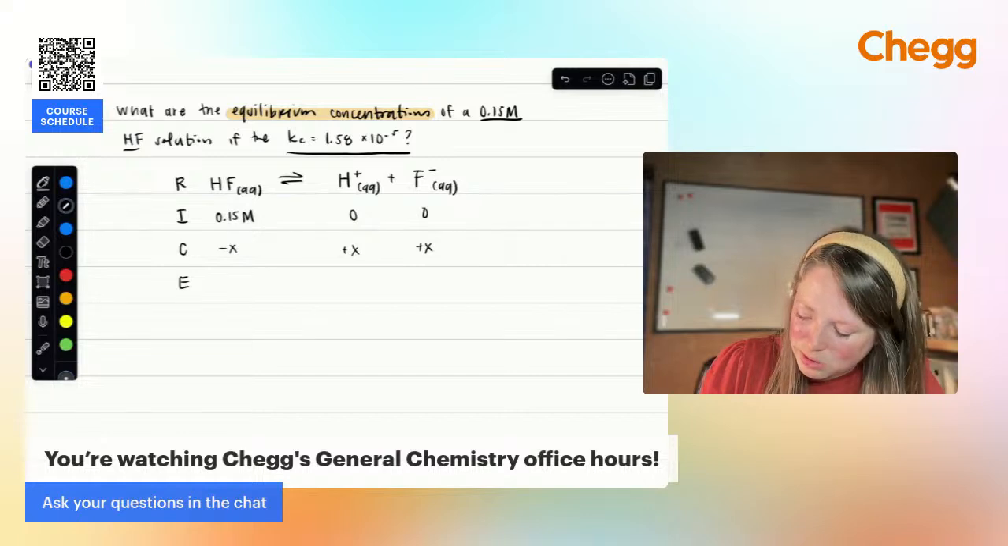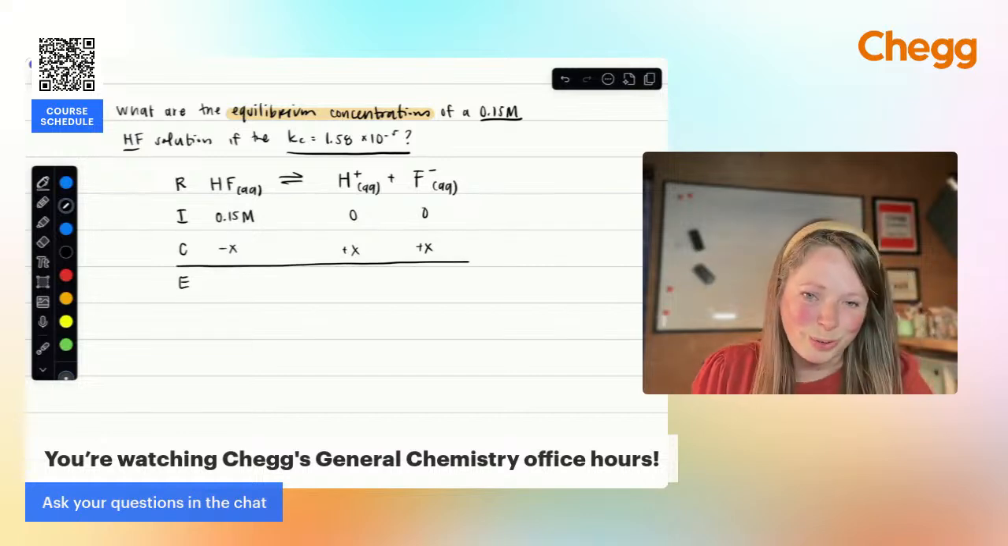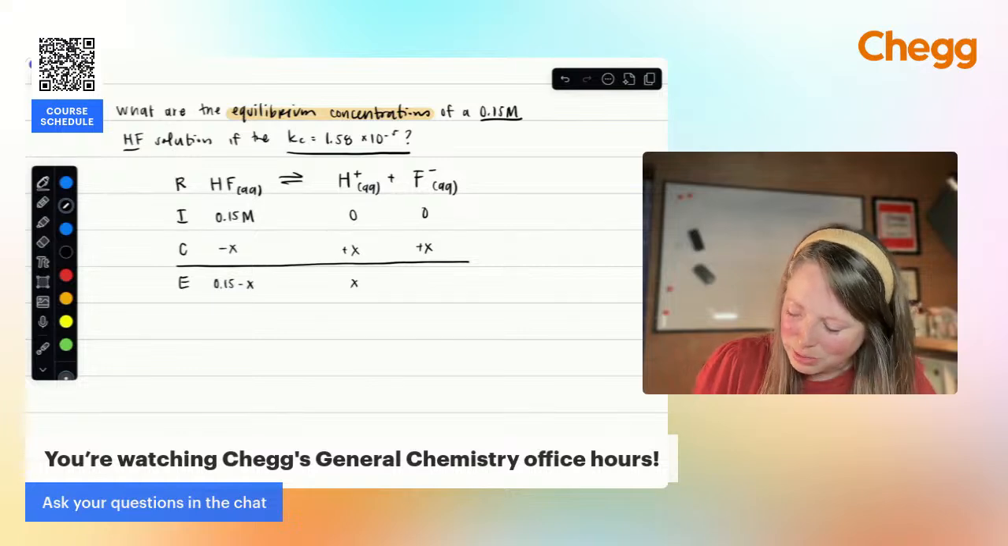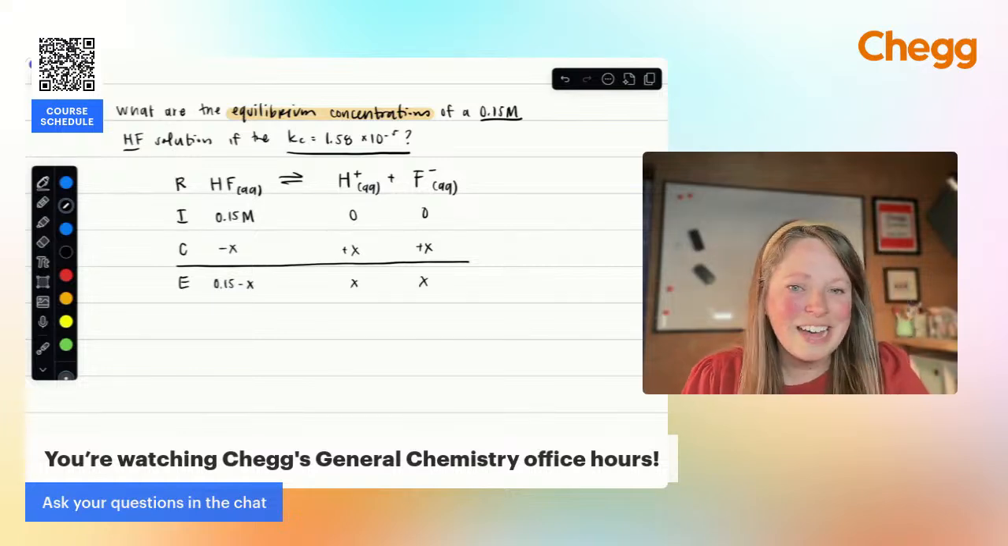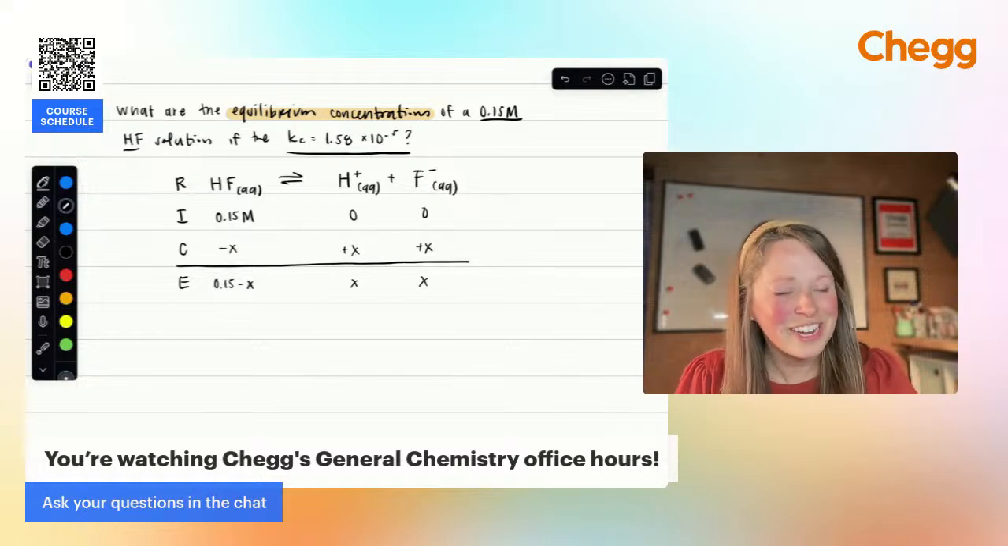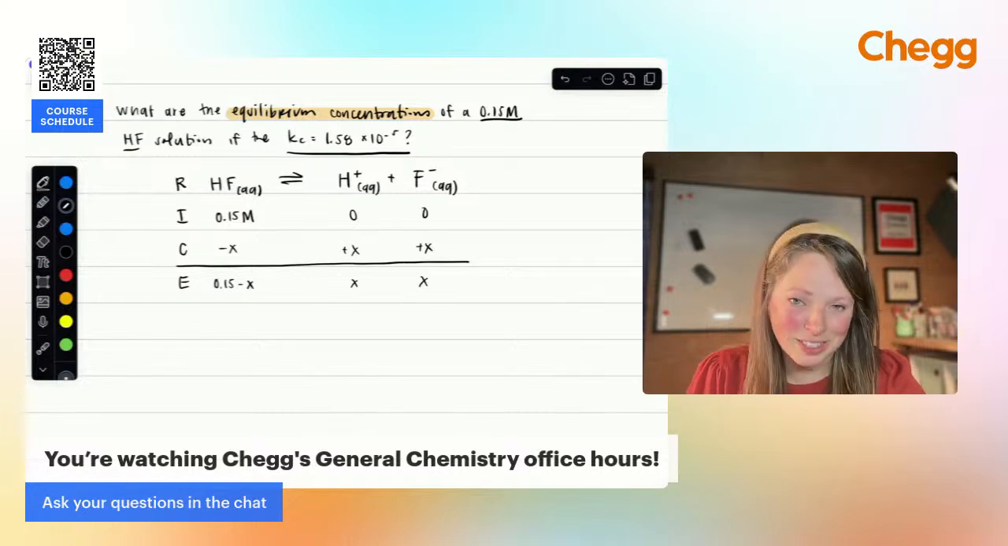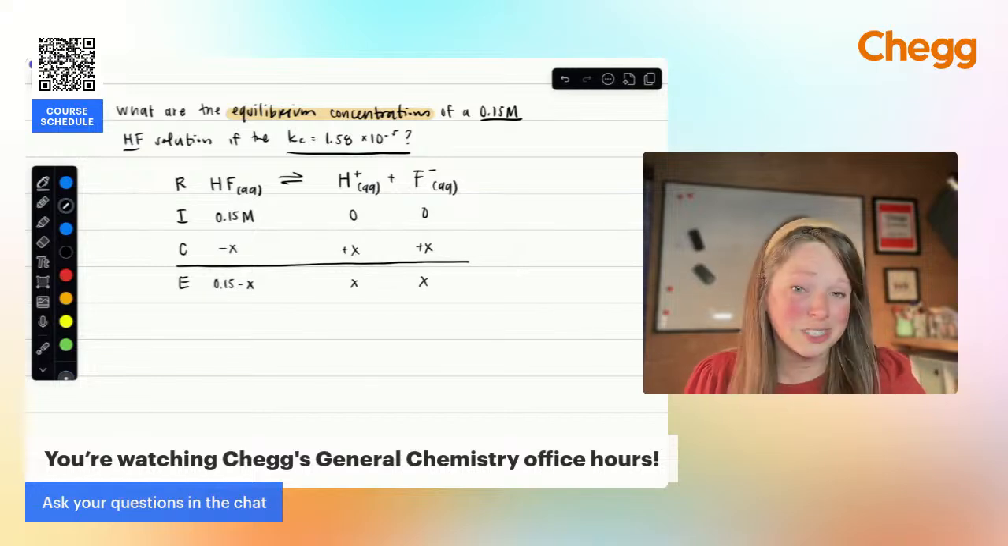All right, so now what's going on at equilibrium? Because that's our whole goal with this. So I have 0.15 minus x, plus x, plus x. Not as intimidating as you'd think. The RICE table is really not as bad as everyone says it is if you just practice with it. So now the hard part is translating whatever we just did into what the problem's asking for.